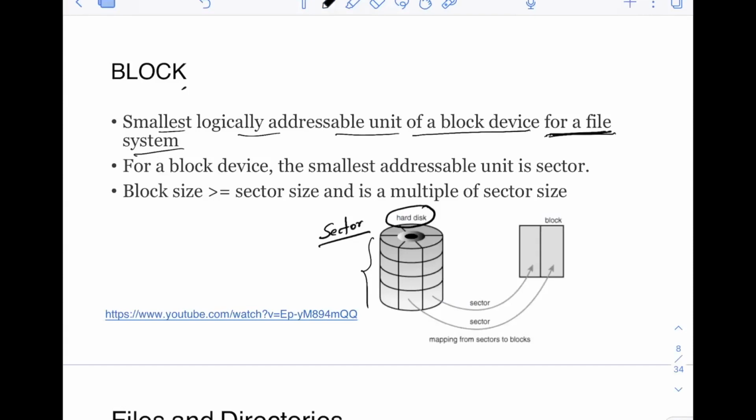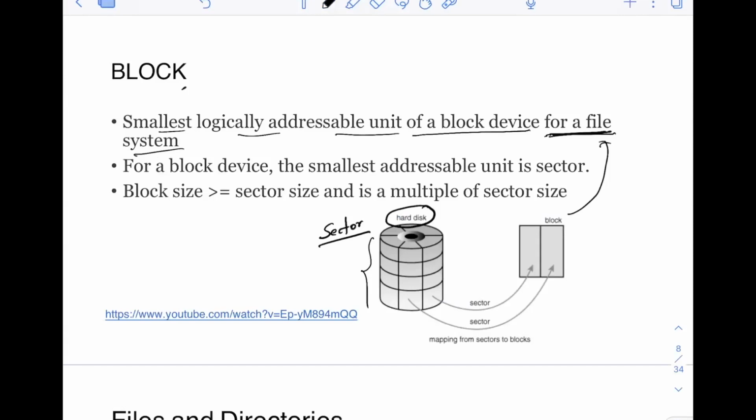So basically, blocks and sectors are quite the same, but of course they serve different purposes. A sector is used within the hard disk internally for its operation, and blocks are used by the file system. And of course, there will be a mapping from each sector to a block.